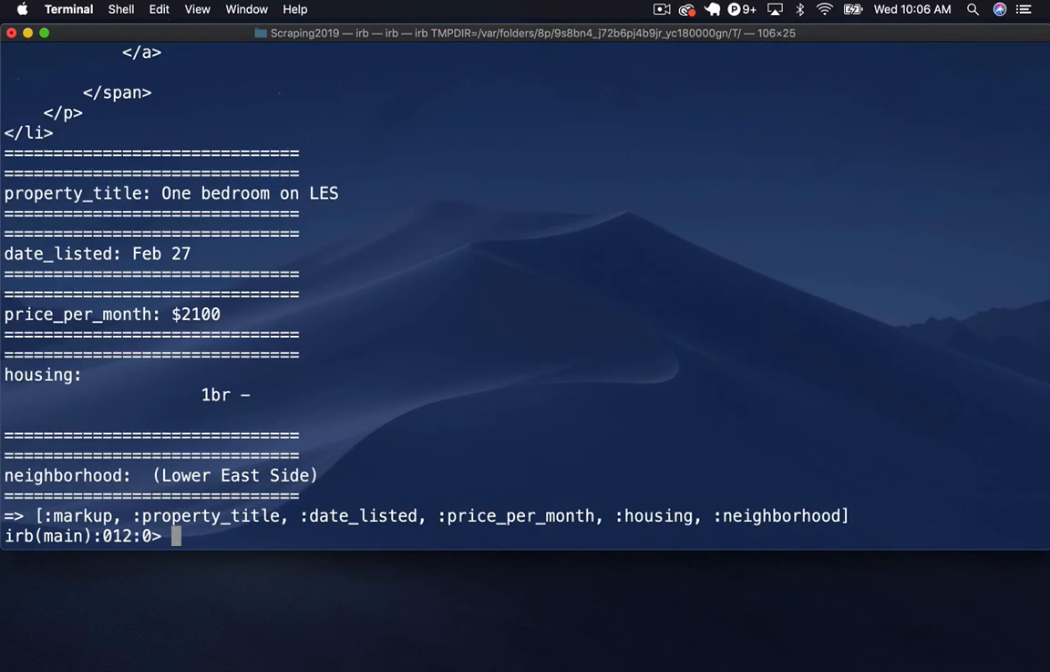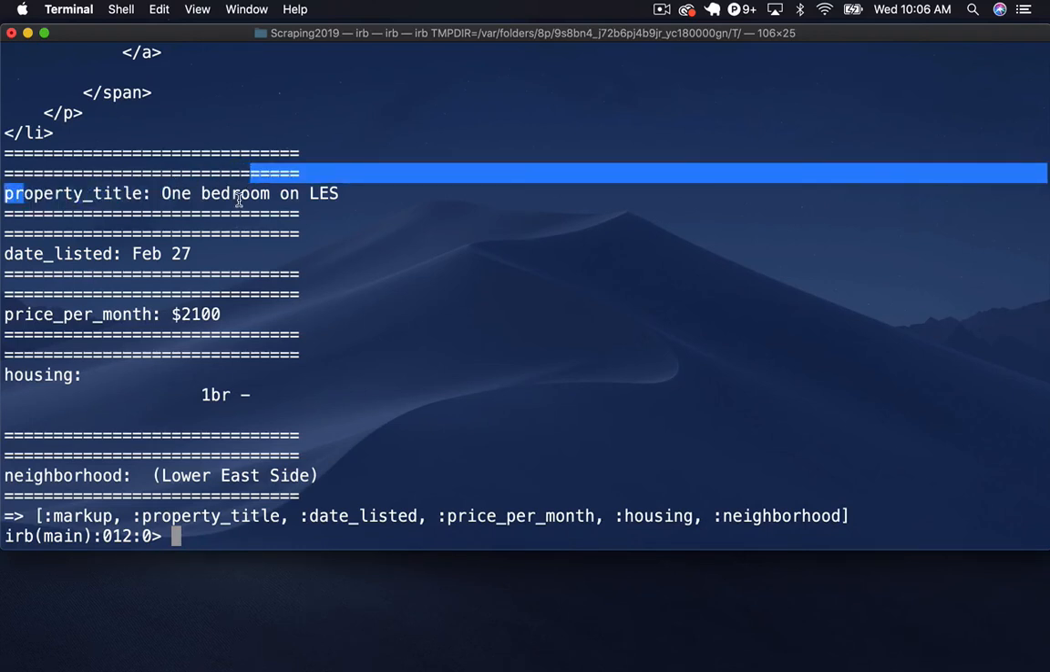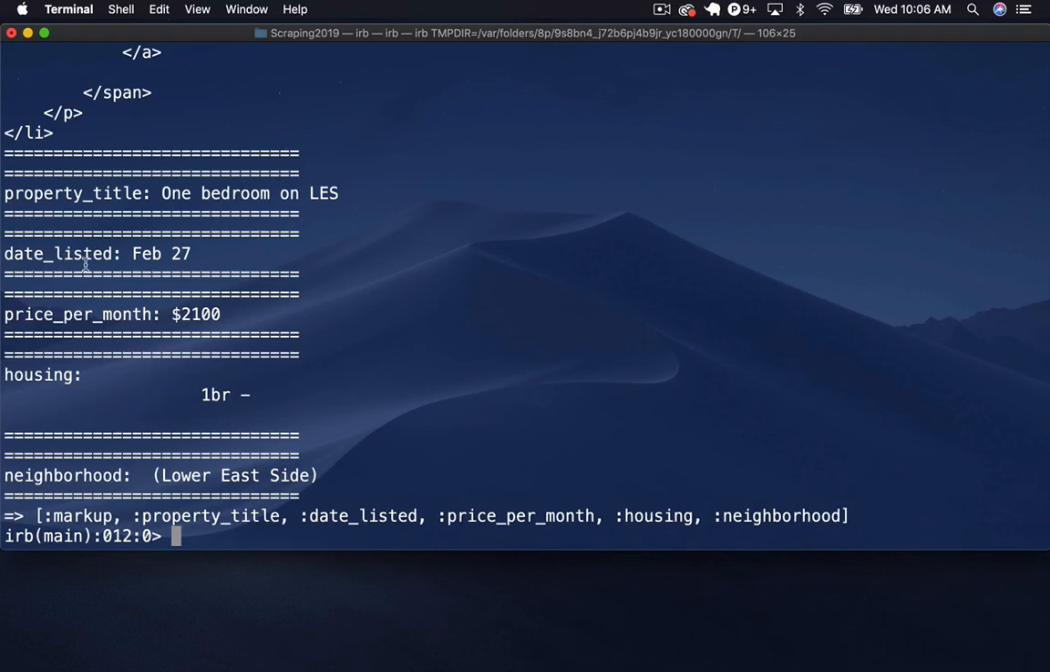So let's run that again, and let's see what we got. We have our property title, 1 bedroom on Lower East Side, LES, date listed, price per month 2,100, housing, all this extra junk, and then 1 BR, and then neighborhood Lower East Side.